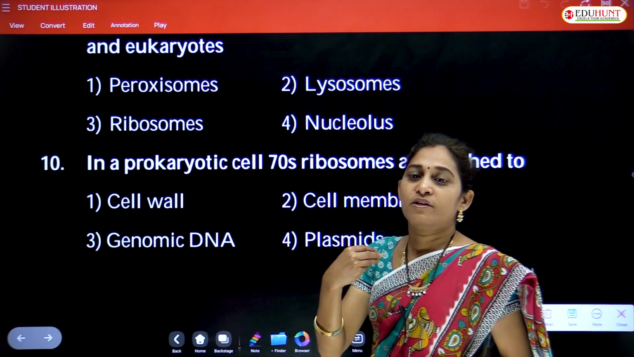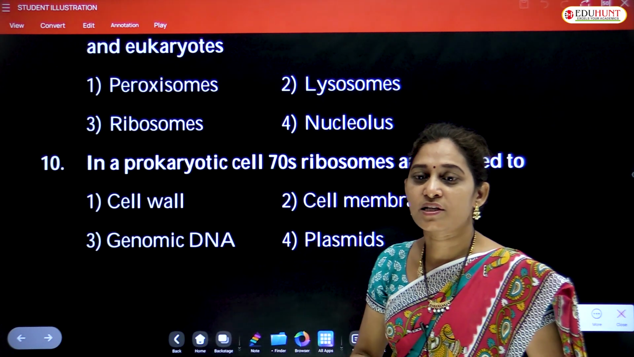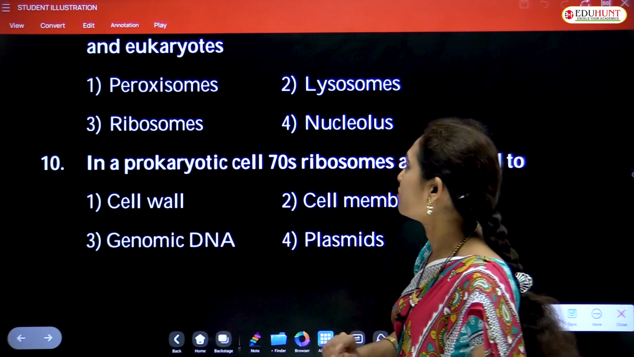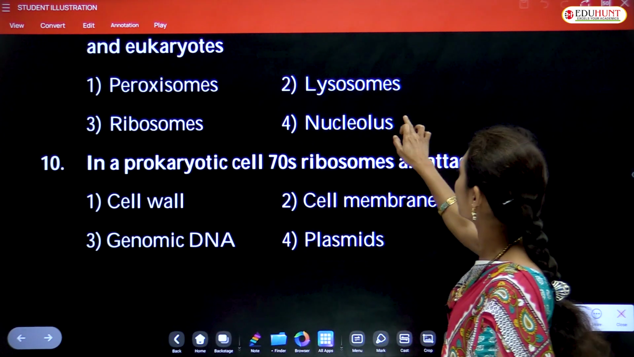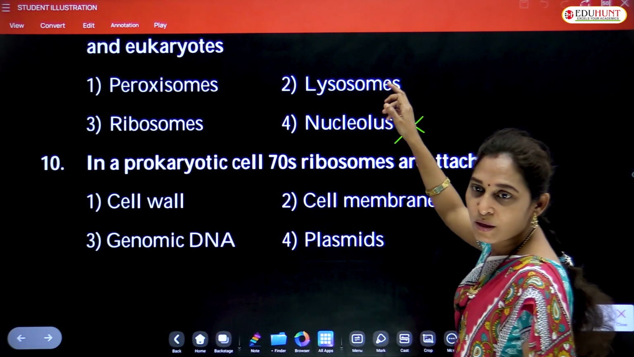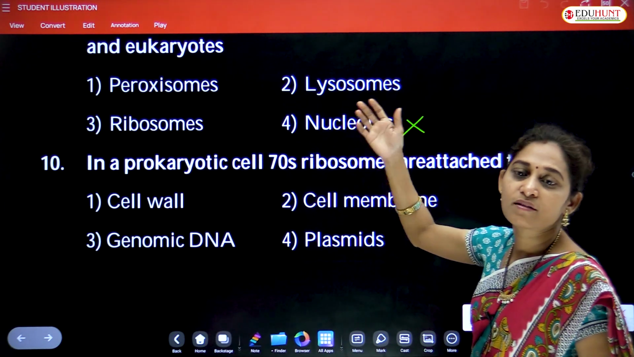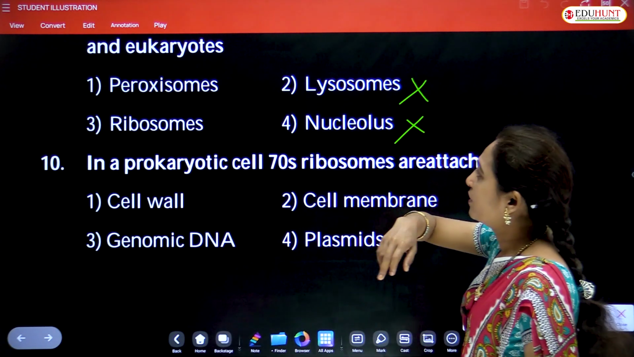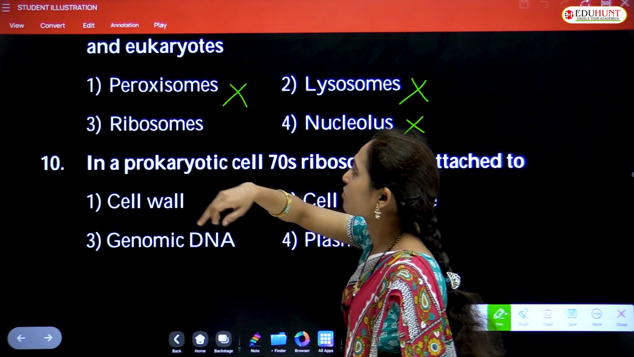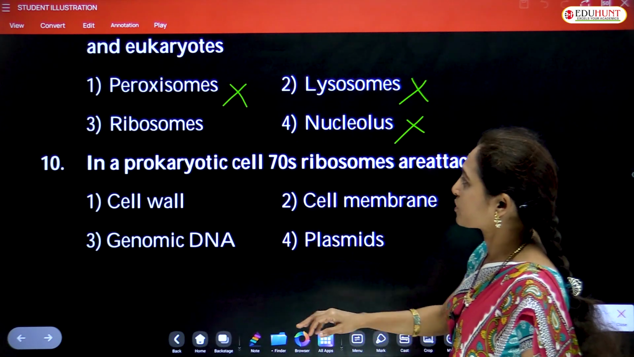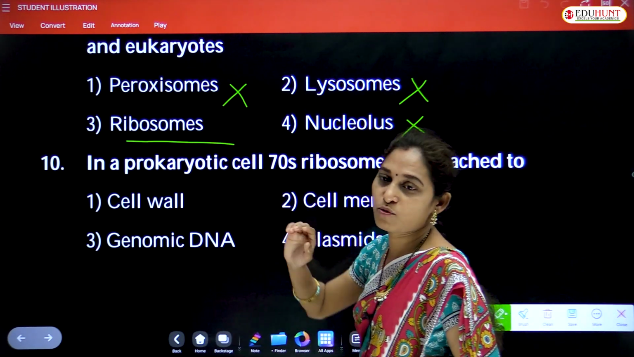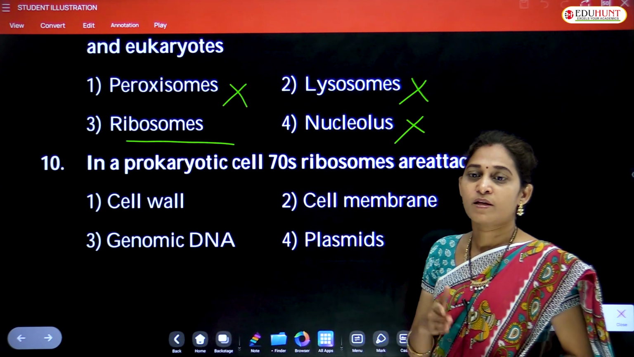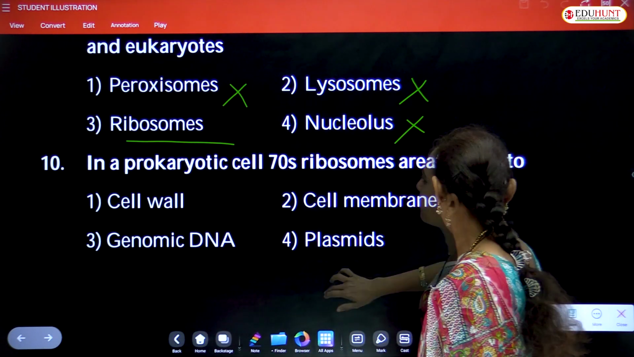So, in prokaryotes the nucleus is absent, so there is no chance of a nucleolus. So this is wrong. Lysosomes are membrane-bound organelles. We know that membrane-bound organelles are absent in prokaryotes. Even peroxisomes are also absent. So the correct option is ribosomes. Ribosomes are seen both in prokaryotes and eukaryotes.